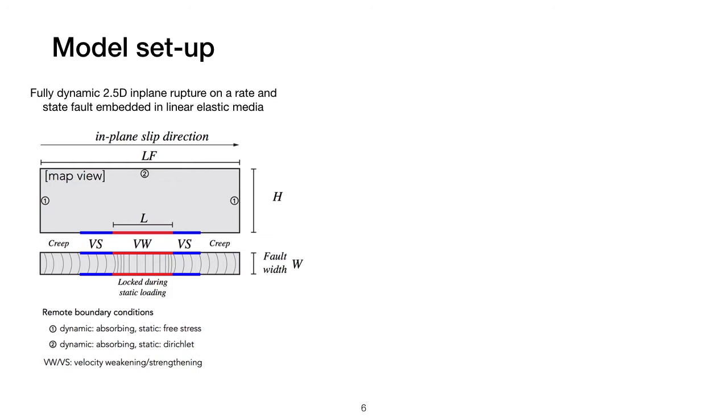Here's the setup of our model. We model earthquake sequences on a velocity-weakening patch surrounded by two velocity-strengthening and steadily creeping regions. The fault is loaded by a constant remote plate velocity implemented in a backslip approach.